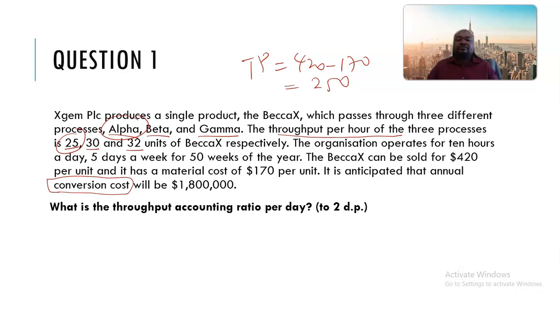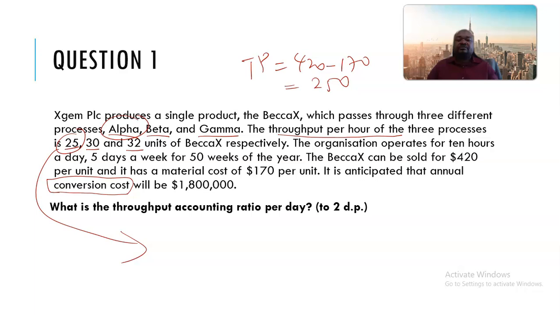So the time on this resource is the time taken by this process, which is 25 units per hour. All right, so how many hours does one unit take?